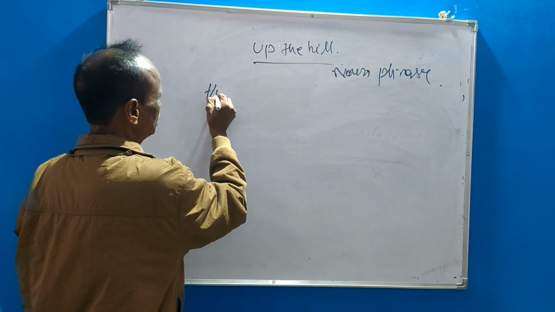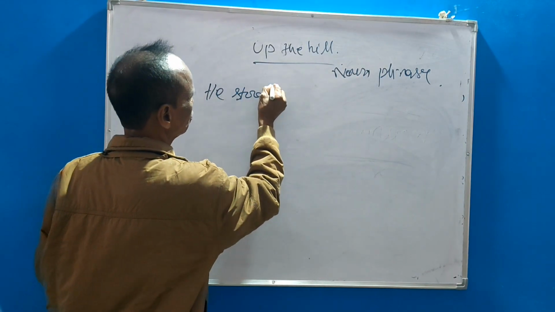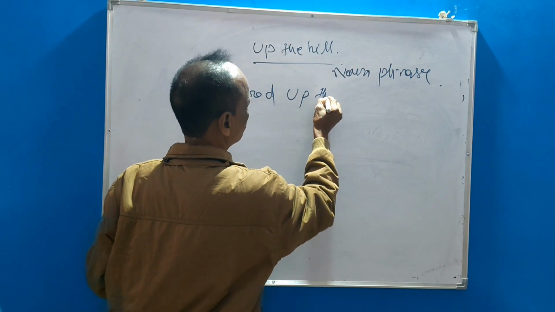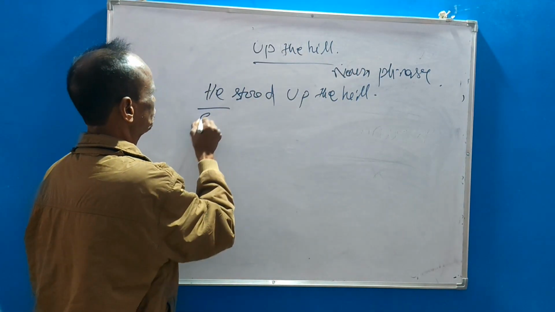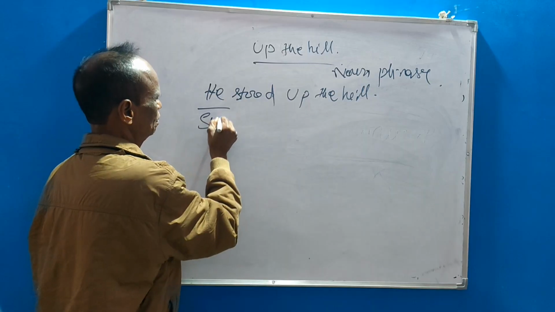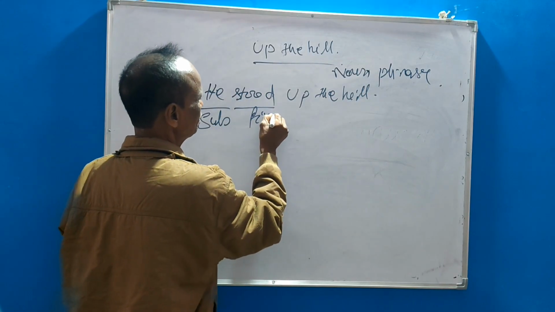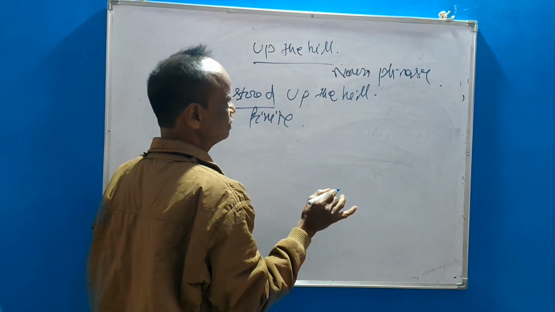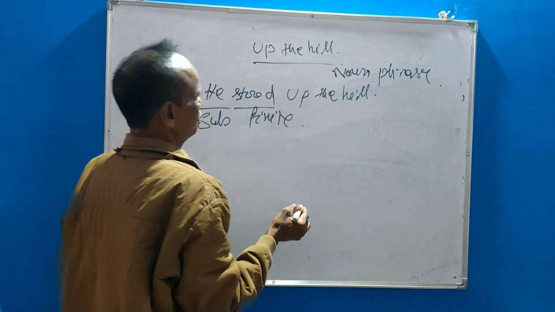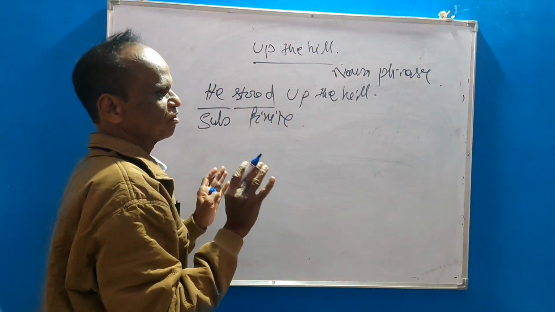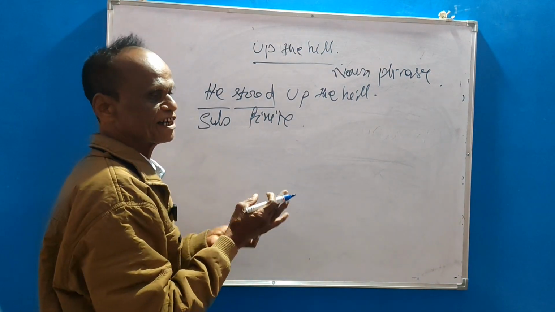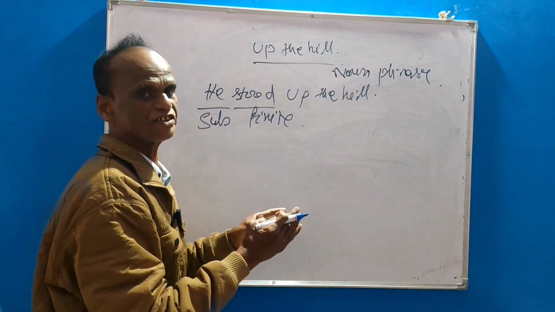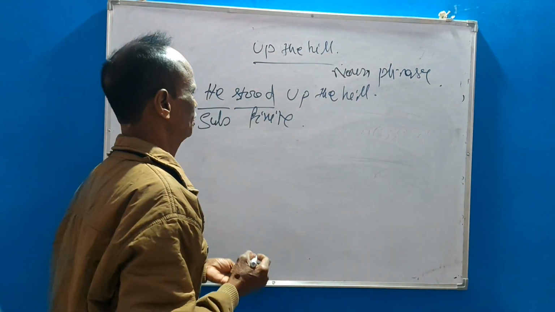But he stood of the hill. It is complete sense, subject and finite verb. Okay. So a clause contains subject, finite verb in the predicate part and expresses a complete sense or meaning. Clear? Okay.